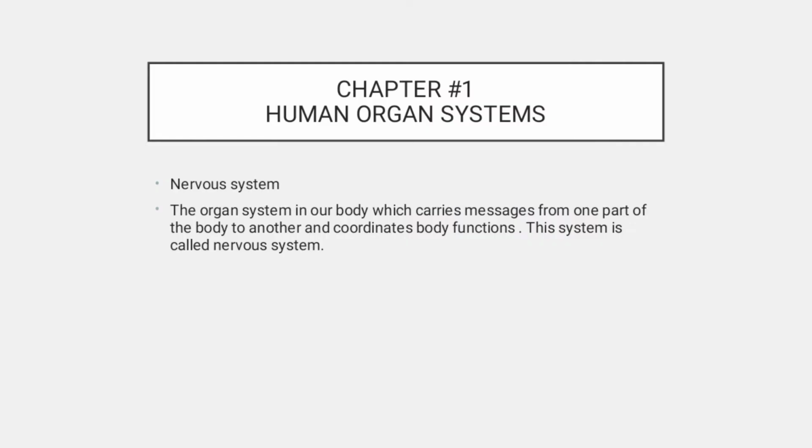Chapter number 1 of Science, Human Organ System. The first topic name is nervous system. The organ system in our body which carries messages from one part of the body to another and coordinates body function is called the nervous system.